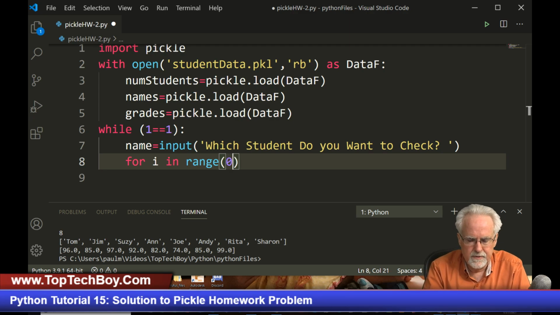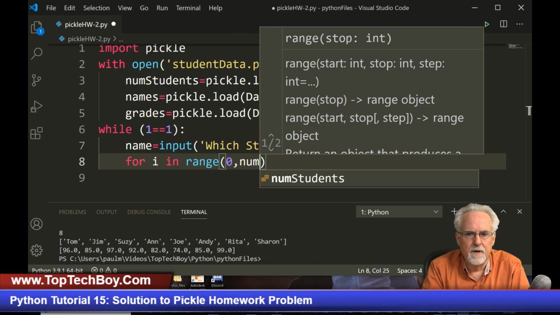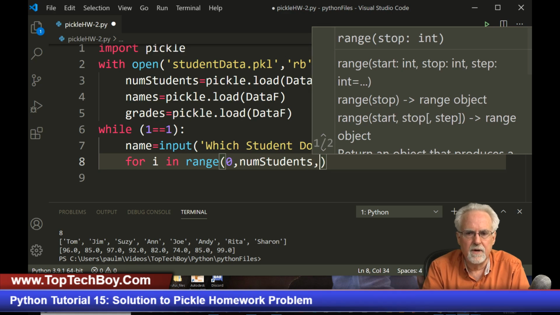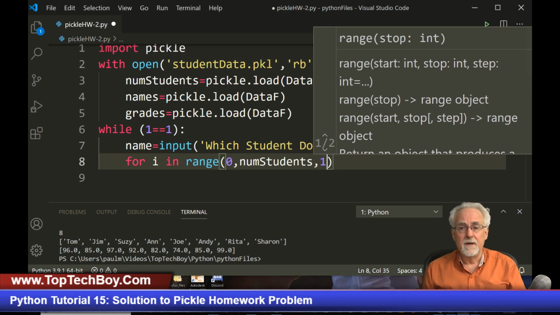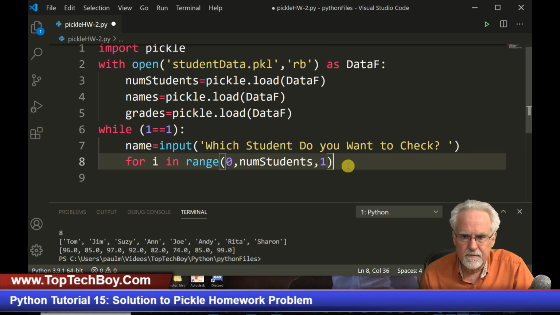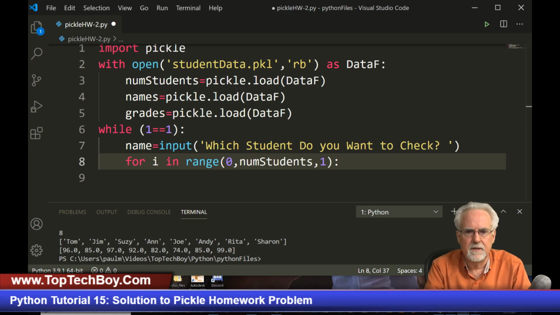Well, we are programmers, so we better start at 0. So I want to go from range to num students. Okay, range starts at 0 and goes to num students in increments of 1. Remember, the array starts at position 0, so we need to start at position 0, right? And then we need to stop 1 before num students, but that's what the range function does. And so I do believe this should step through the whole list.